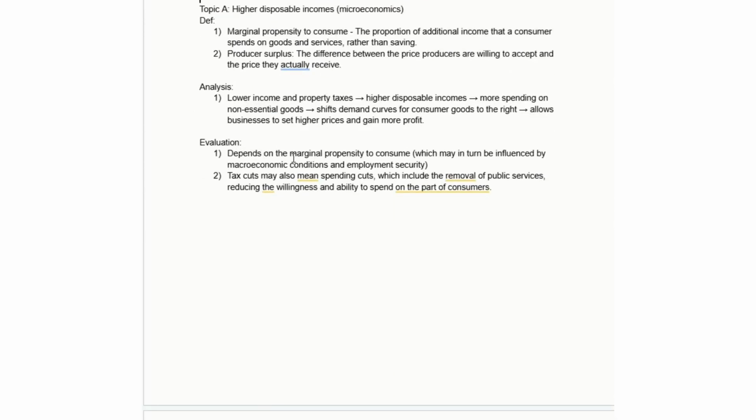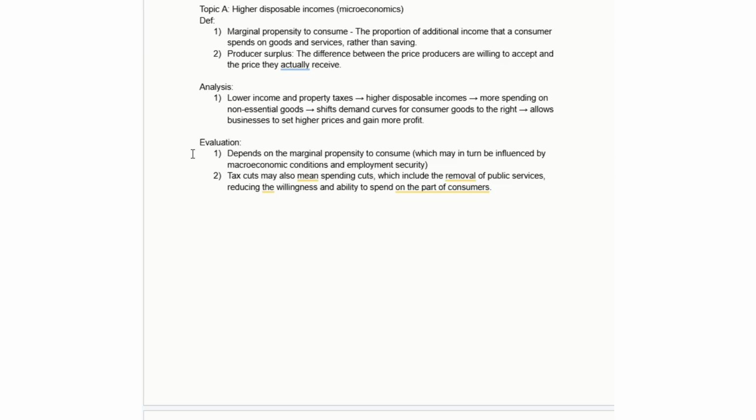The analysis here is pretty straightforward. Basically, it's that the lower income and property taxes are going to result in higher disposable incomes for individual people, right? So you're going to be cutting down on how much people are being taxed, and that's going to leave them with more disposable income.